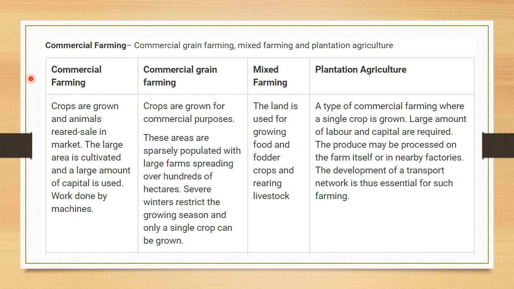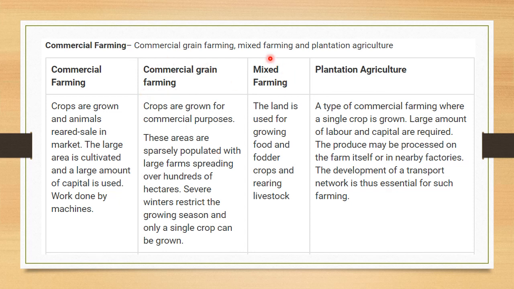This commercial farming is again classified as commercial grain farming, mixed farming and plantation agriculture. Repeat with me: commercial grain farming, mixed farming and plantation agriculture. So first, commercial grain farming. Here crops are grown for commercial purpose only. These areas are sparsely populated with large farms of many hectares, and only a single crop is grown. So that is called commercial grain farming.